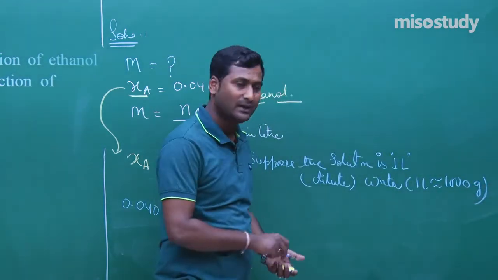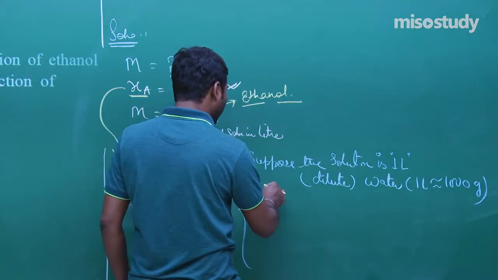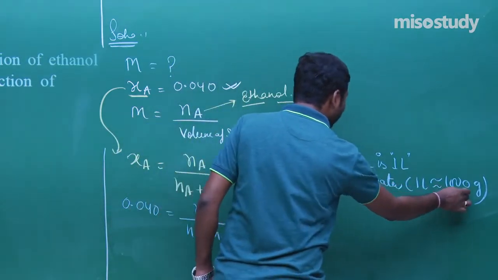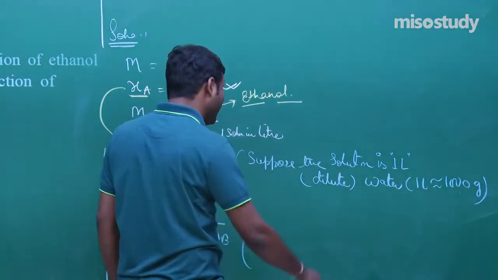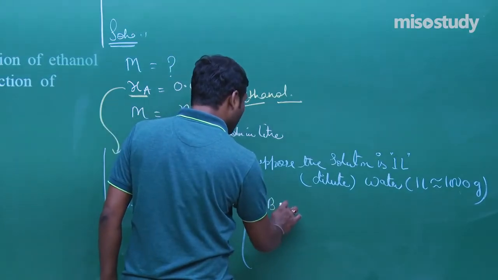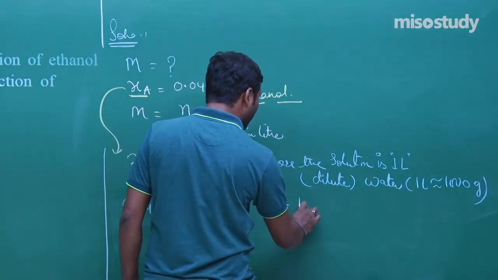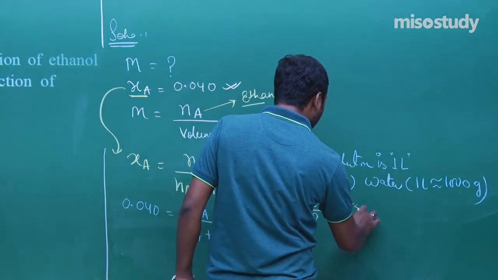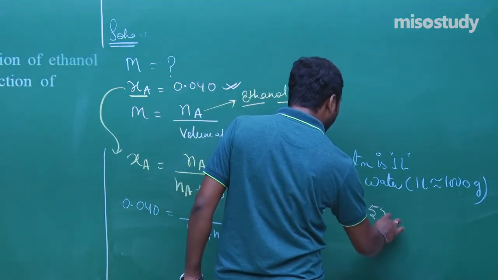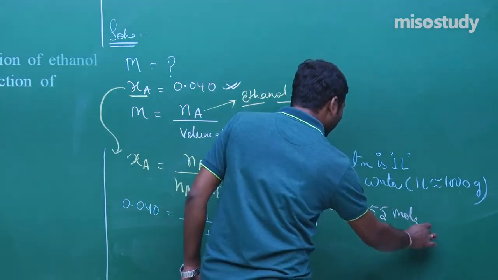Yes, sir. Now, what will happen? That is, the given mass is 1000 and the molar mass of water is 18. So, number of moles of water Nb is equal to 1000 upon 18. That is around 55.55 moles. Am I right?